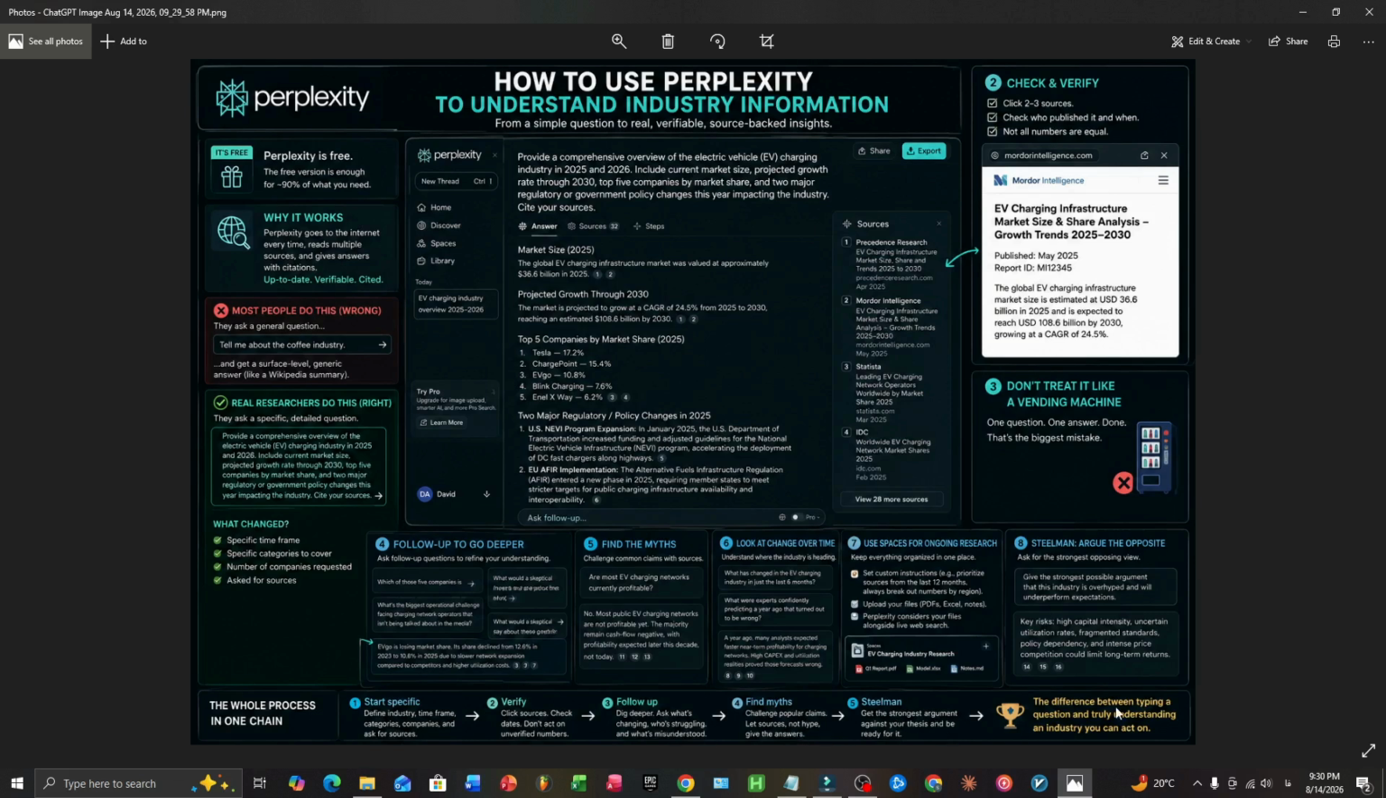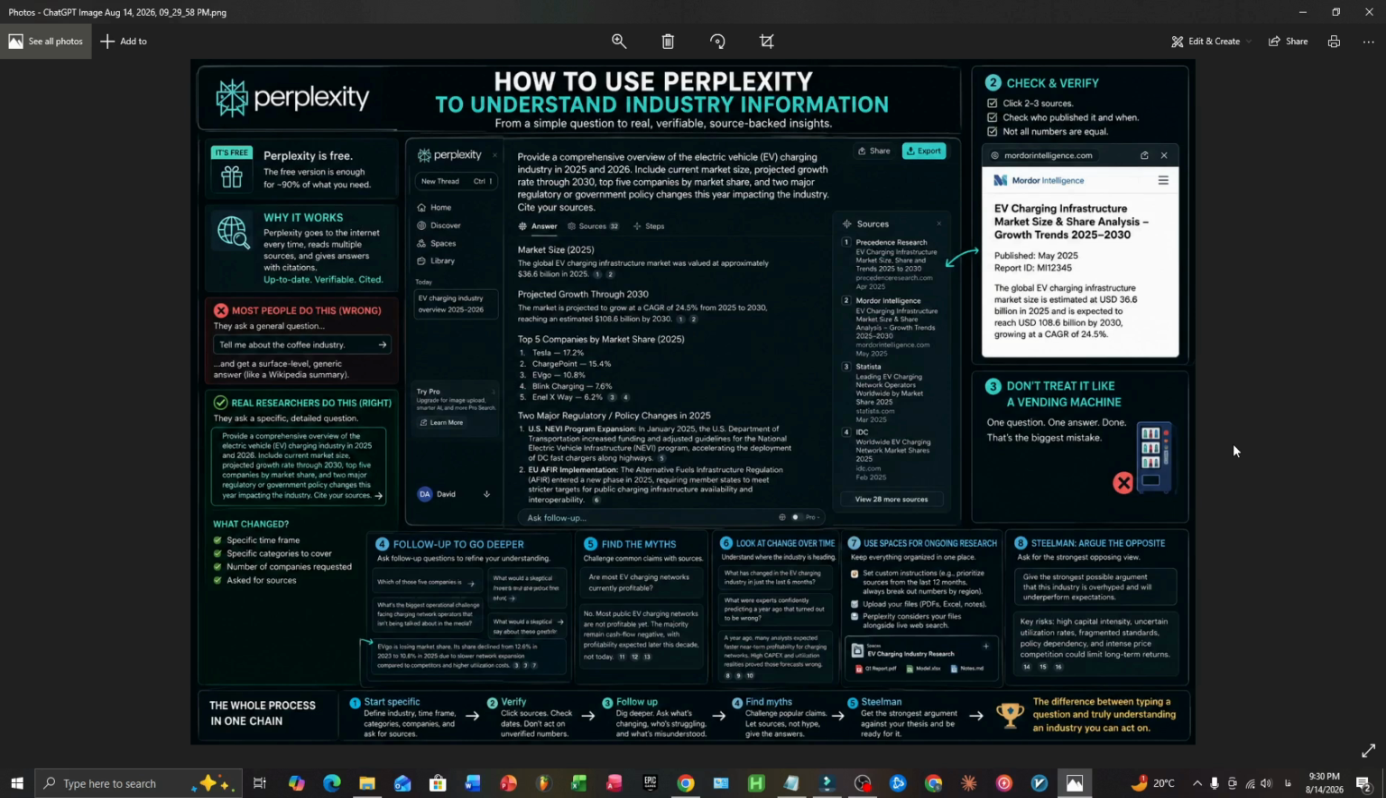The fix isn't complicated. When a number matters, when you're about to put it in a report or a pitch or a decision, open the actual source and confirm it says what the AI claims it says. Takes 30 seconds. Skipping that step is how people end up presenting confidently wrong numbers to a room full of people who then check for themselves.